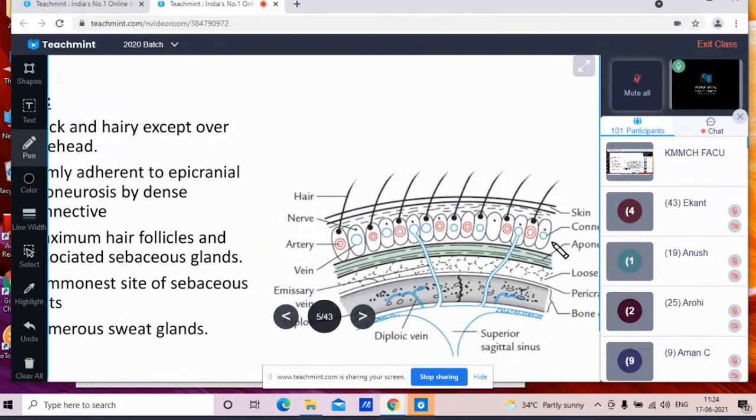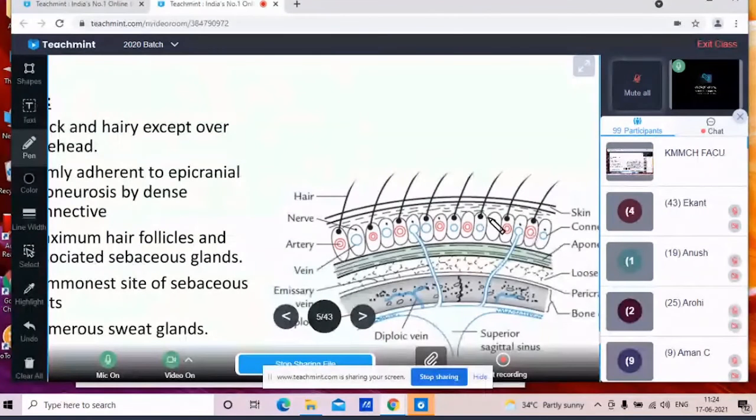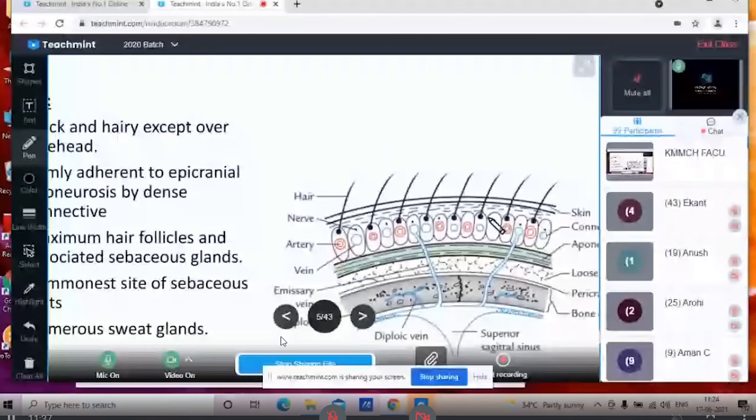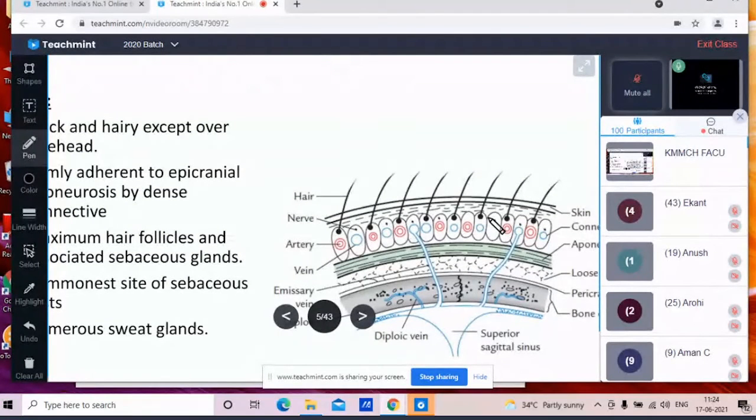Now as this skin, it is hairy, it contains, hair के साथ रहेंगे maximum number of the sebaceous gland. So as आपकी स्काल्प की स्किन as it is hairy, it contains the maximum number of the sebaceous gland. So whenever there is infection of these hair follicles, there may be infection of the sebaceous gland to give the commonest site for the sebaceous cyst. So scalp, it is the commonest site for the sebaceous cyst. And here it also contains numerous sweat glands.